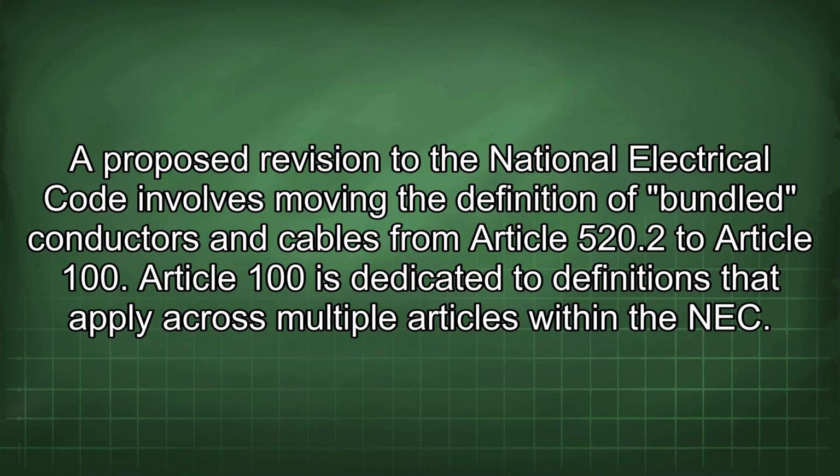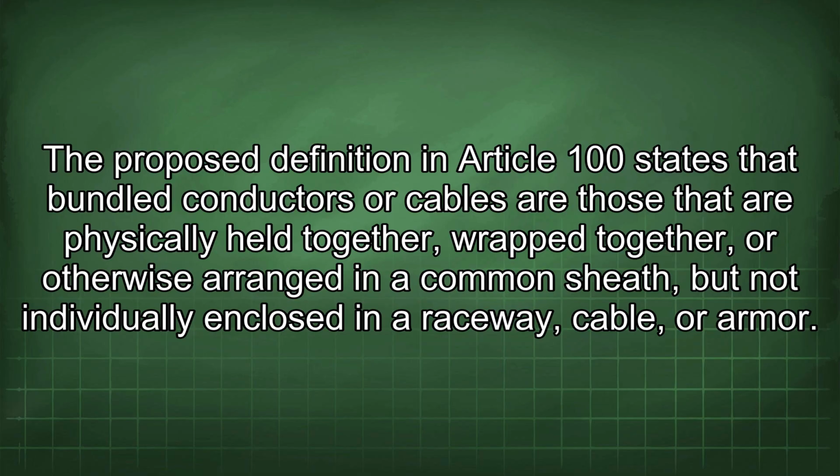A proposed revision to the National Electrical Code involves moving the definition of bundled conductors and cables from Article 520.2 to Article 100. Article 100 is dedicated to definitions that apply across multiple articles within the NEC. The proposed definition in Article 100 states that bundled conductors or cables are those that are physically held together, wrapped together, or otherwise arranged in a common sheath, but not individually enclosed in a raceway, cable, or armor.